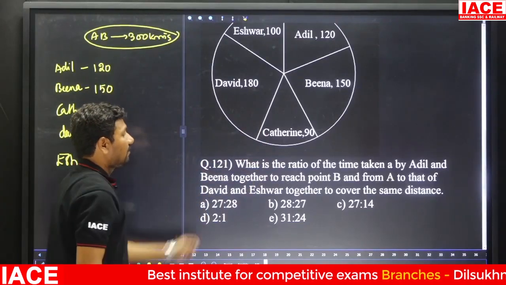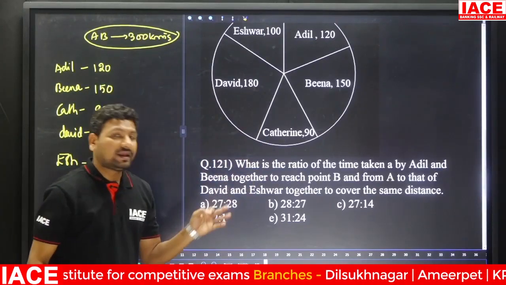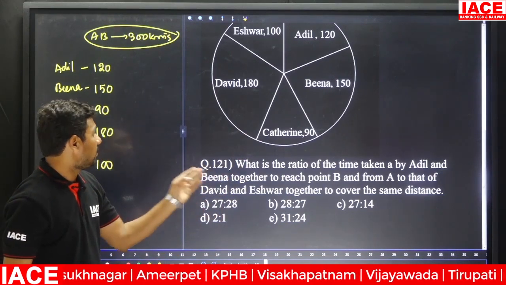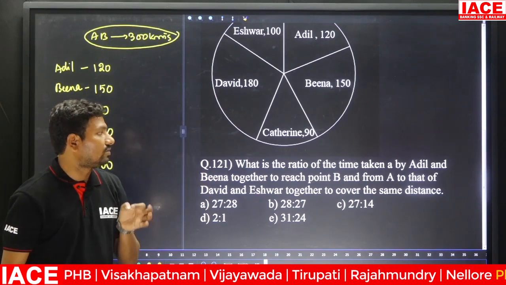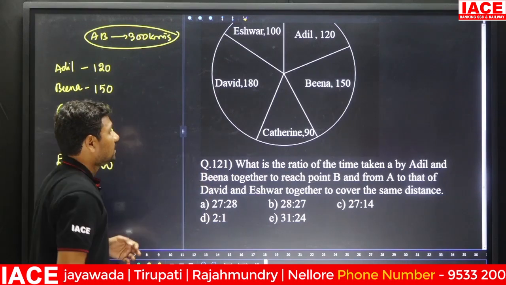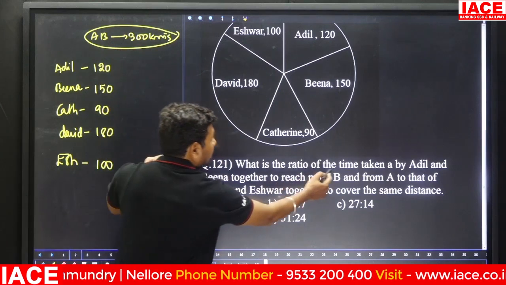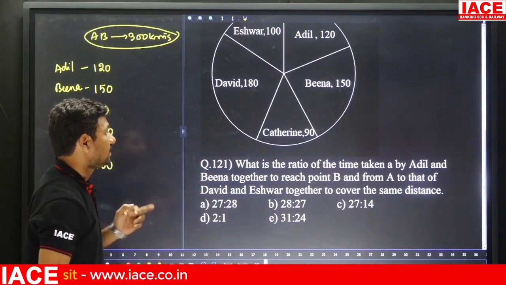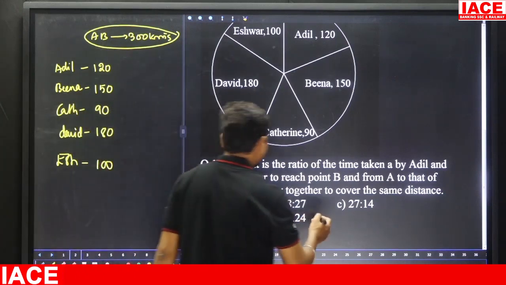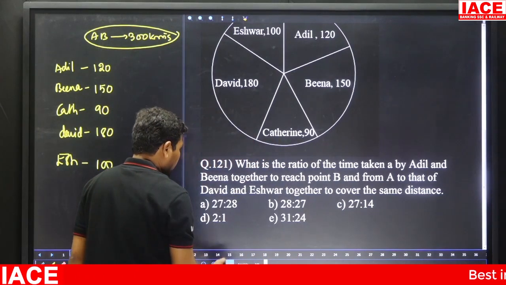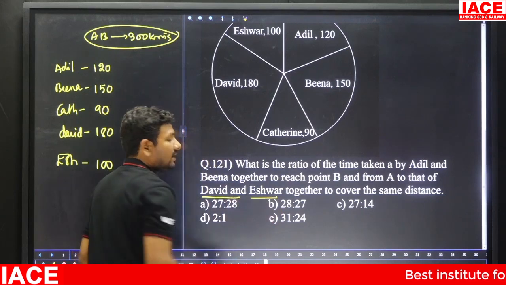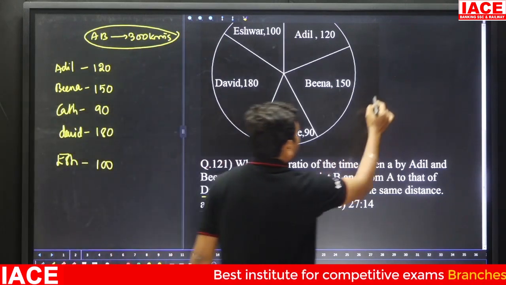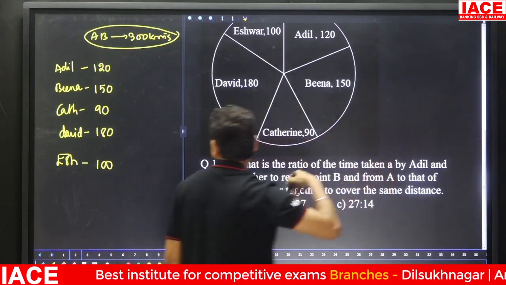Look at the first one. What is the ratio of time taken by Adil and Beena together to reach point B from A to that of David and Ishwar together to cover the same distance? Here, the ratio of time. The formula for time is distance by speed. The persons are David and Ishwar. David covers 300 kilometers, Ishwar also covers 300 kilometers.